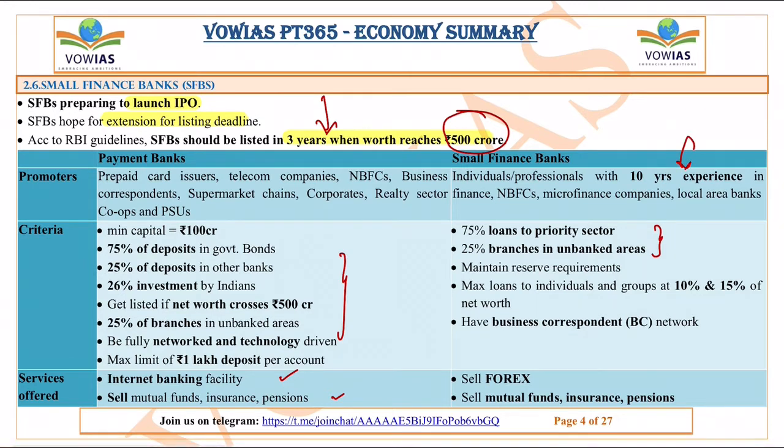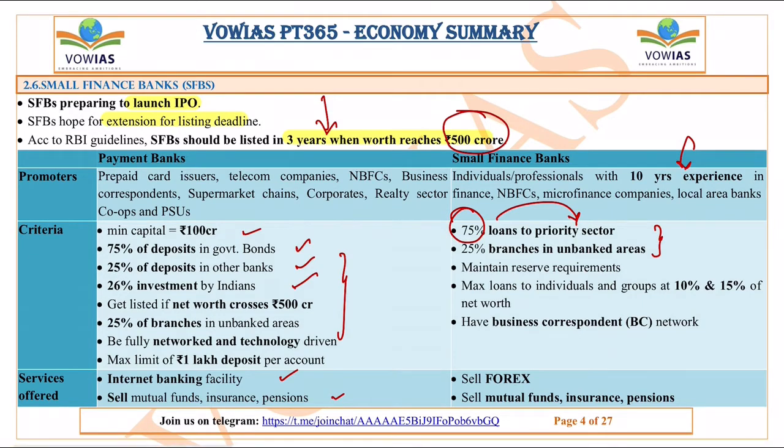The payment banks, if you see, for them the minimum capital is 100 crore, whereas it is different for the small finance bank. And also for the payment banks, 75% of the deposit has to be deposited with the government as bonds, and 25% has to be deposited with the other banks. Okay, and 26% investment has to be by the Indians in these payment banks. This is different from the small finance bank, where 75% of loans will be given to the priority sector by the small finance bank. Even it is same with the regional rural banks also.